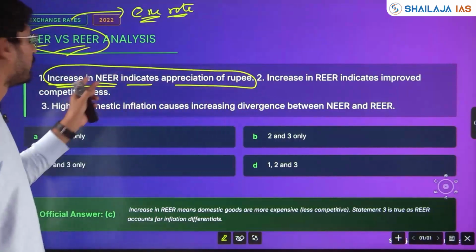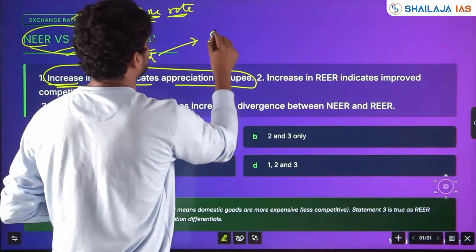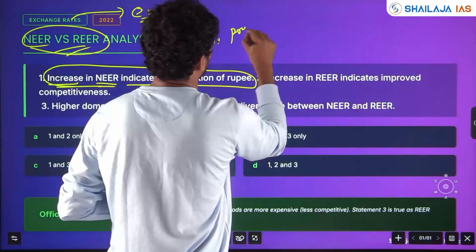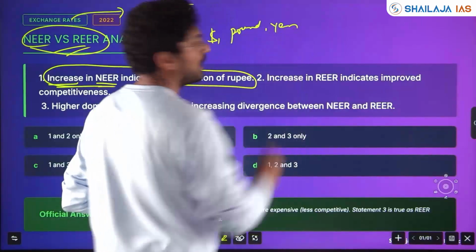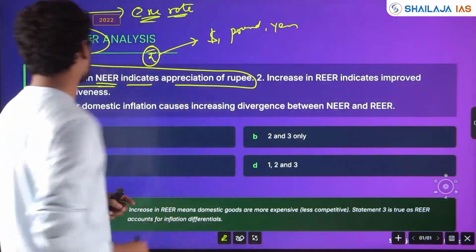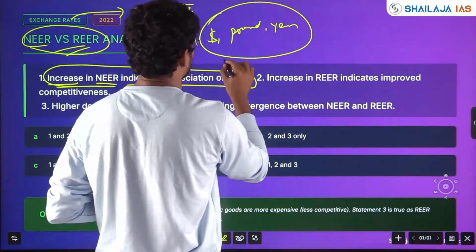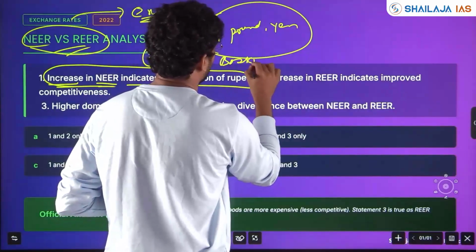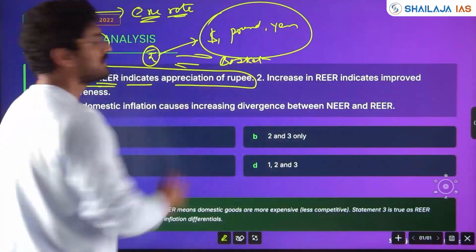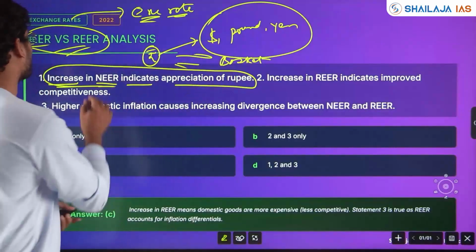Forget real and nominal. What is exchange rate? With respect to rupee, other currencies, say dollar, pound, yen, how is the exchange rate behaving with respect to rupee? Effective exchange rate is against a basket of foreign currencies: how the rupee is behaving with respect to a basket of foreign currencies.